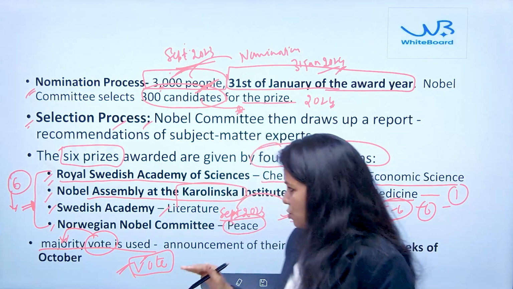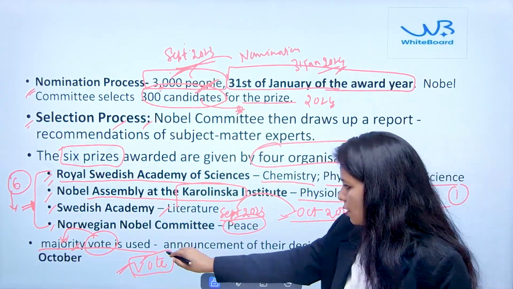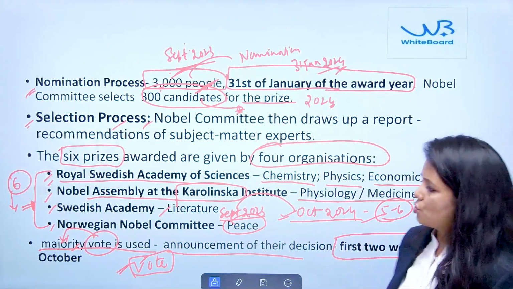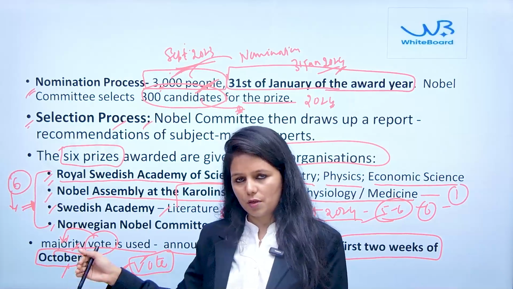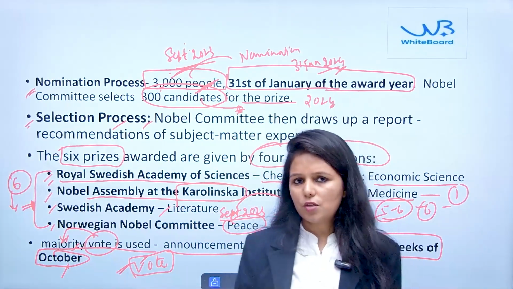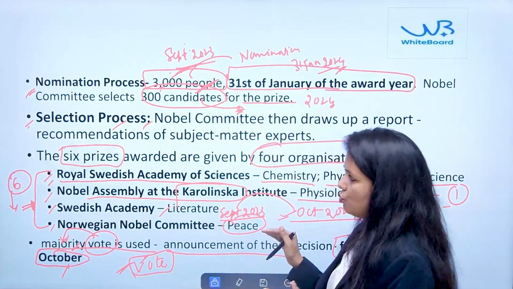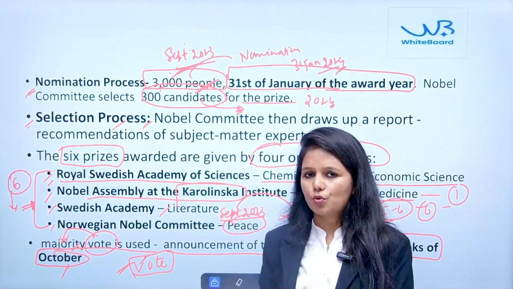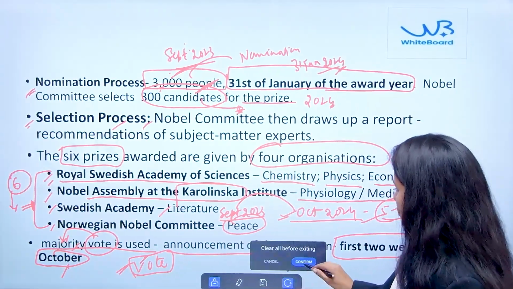So when the majority of the vote is used, the announcement of their decision comes in the first 2 weeks of October, and this is what we saw in the newspaper in October 2024. I think now you should not have confusion about what exactly is done in this entire process of Nobel Prize selection. So this is the second stage.